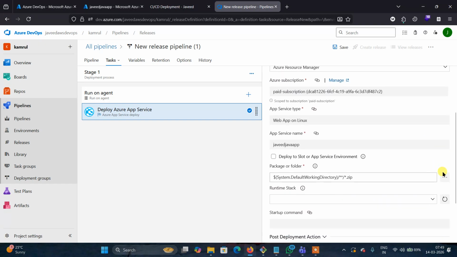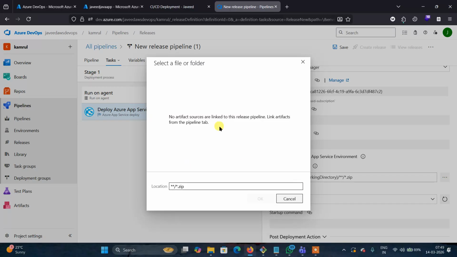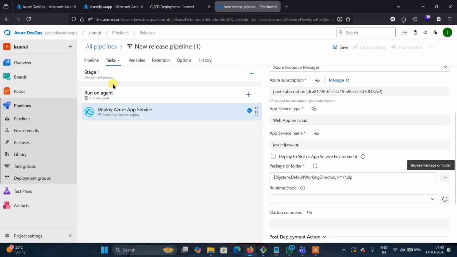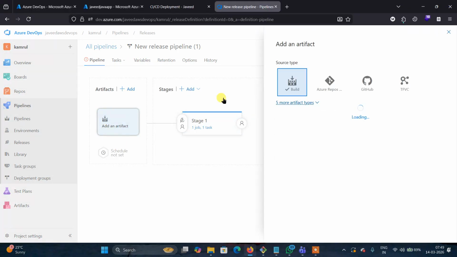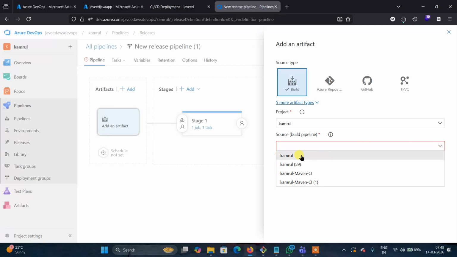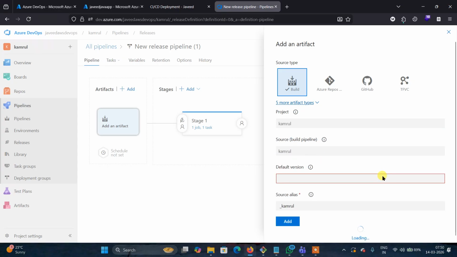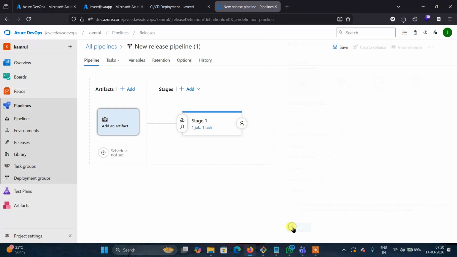Then select the path, the war path. Why is it not showing? Because I have not selected any artifact. Go to the pipelines here and select the artifact. The artifact is there in this folder. Okay, got it?